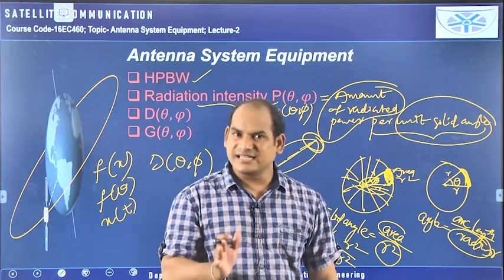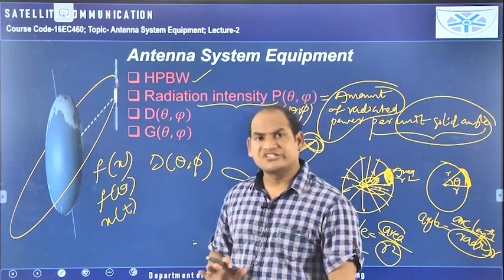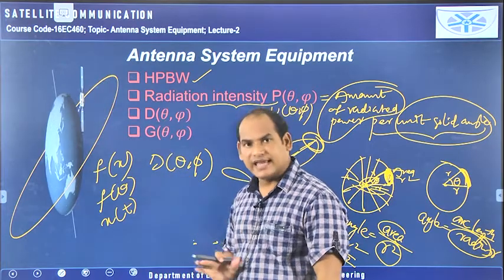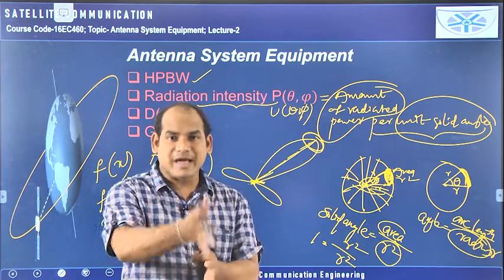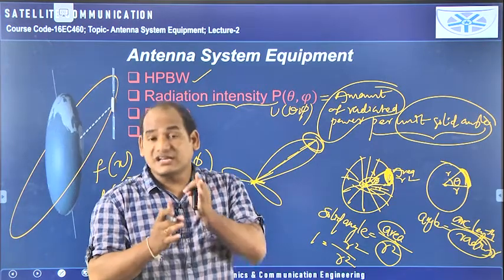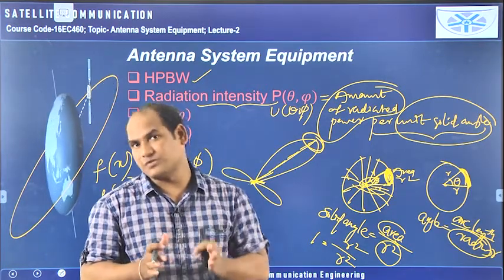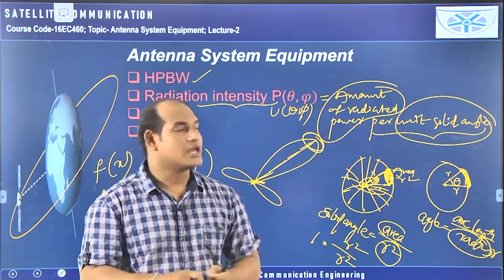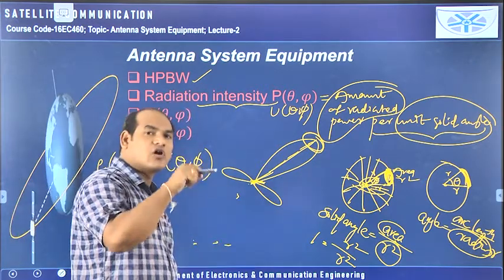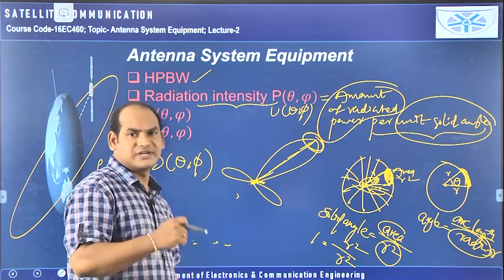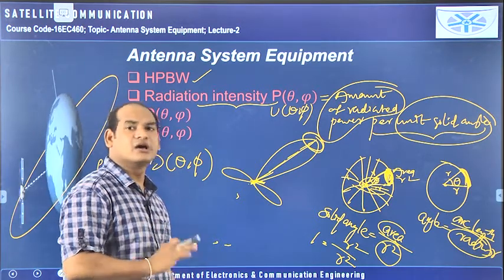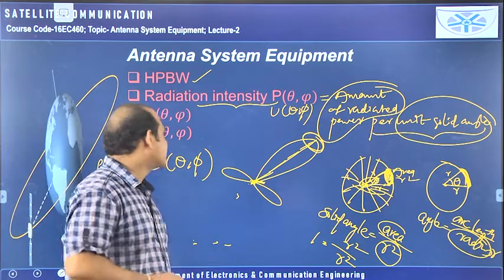So while calculating them, you need to take care in which direction the radiation is maximum. In that particular direction only you have to measure, then only you will get the maximum radiation and the calculations can be done properly, otherwise you will get wrong results.